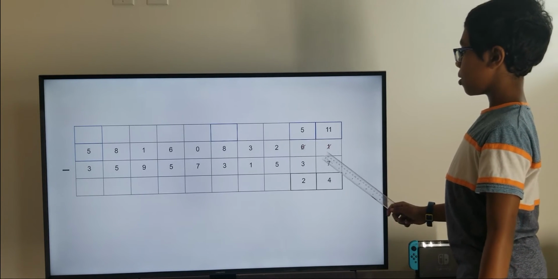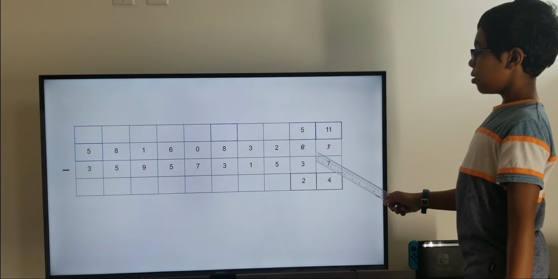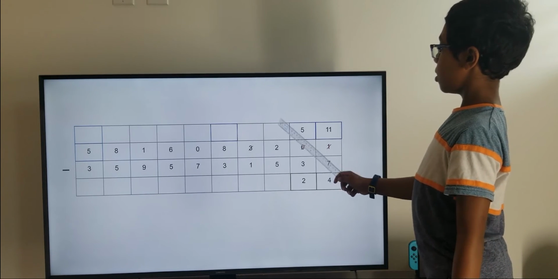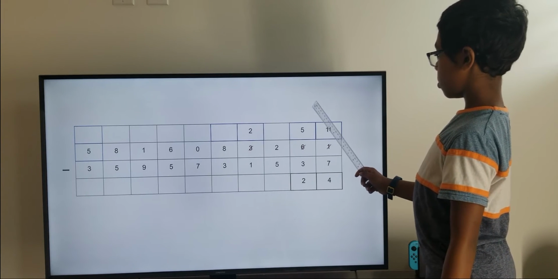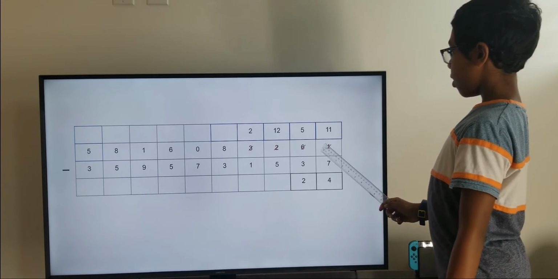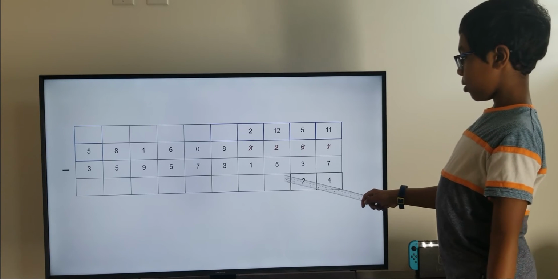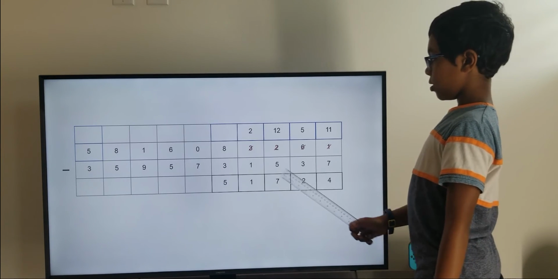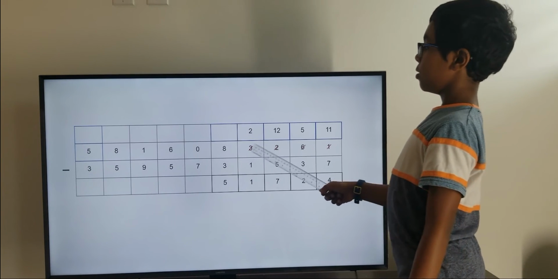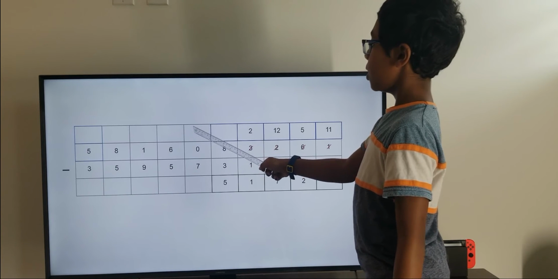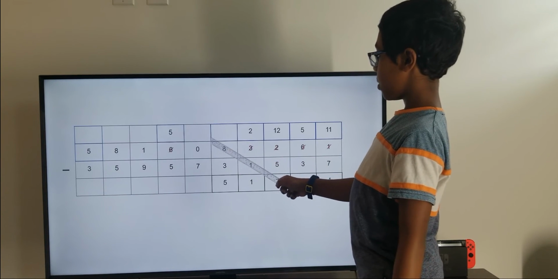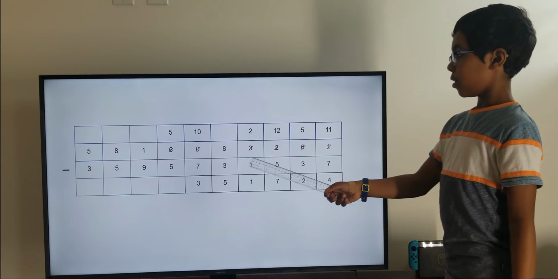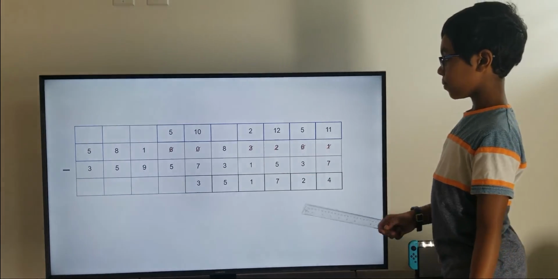And 11 minus 7 equals 4, 5 minus 3 equals 2. 2 minus 5 is not possible either, so you go next door to 3, and then 3 becomes 2, and then 2 becomes 12. 12 minus 5 equals 7, 2 minus 1 equals 1. 8 minus 3 equals 5, and 0 minus 7 is not possible. So you go next door to 6 and borrow. So 6 becomes 5, 0 becomes 10, 10 minus 7 equals 3, and 5 minus 5 equals 0.